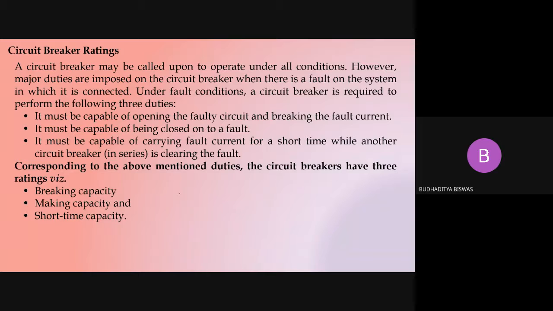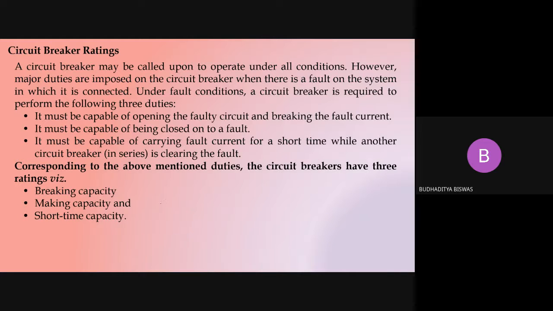The third point is that the circuit breaker is able to carry the fault current for a short time, which means a few cycles or some fraction of a second.